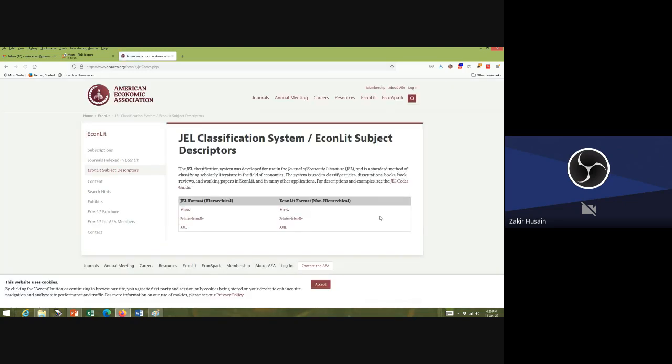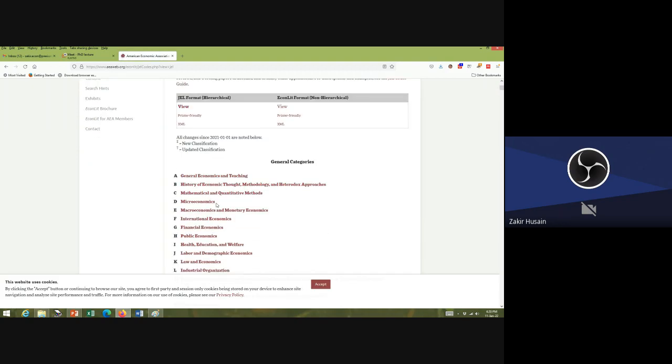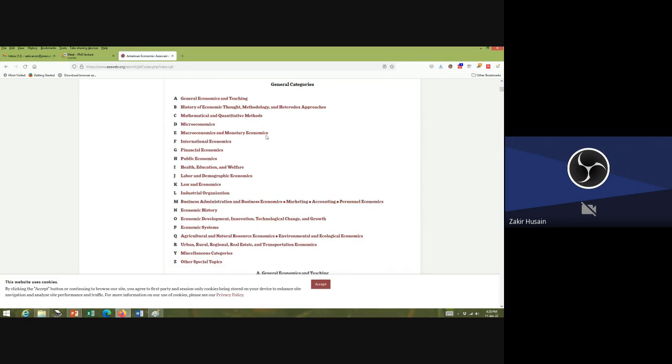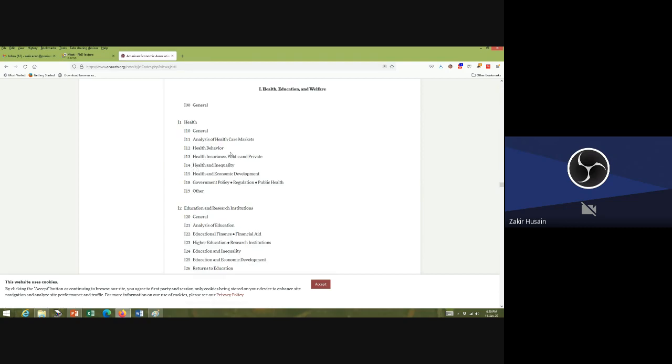So let us consider the paper on education and homelessness among TB, among homeless women. This is a problem of health. Click on health.